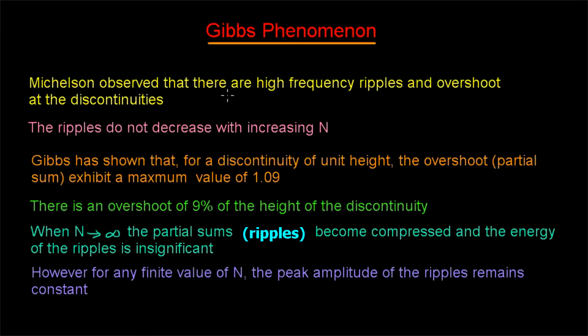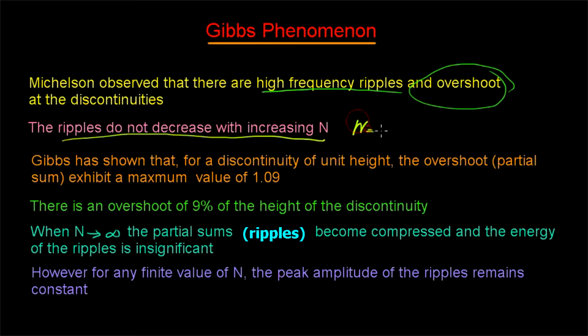But while doing the experiment, Michelson observed that there are high frequency ripples and overshoot at the discontinuities. He also observed that the ripples do not decrease with increasing n. So when n is increasing from 19 to 25 to 79, up to 80 he can make, he observed that these ripples do not decrease. That is the main observation he has made.